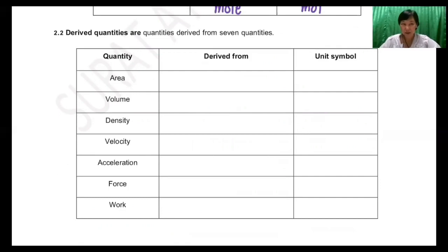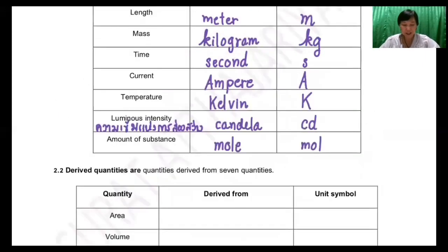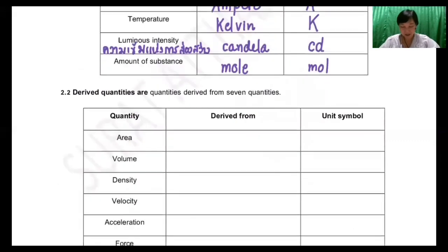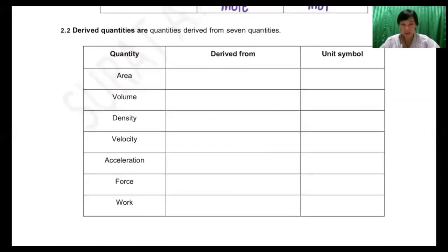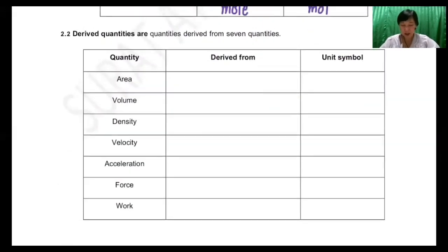The units of these derived quantities are derived from these 7 quantities. These are just examples; actually, we have other quantities besides these.